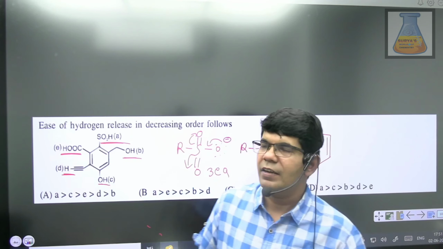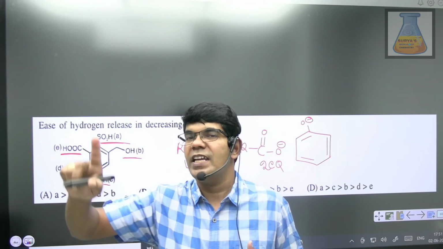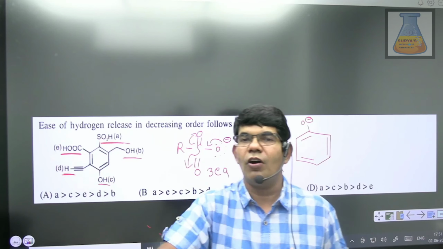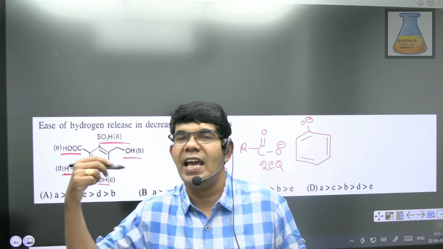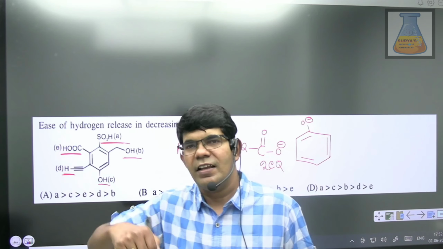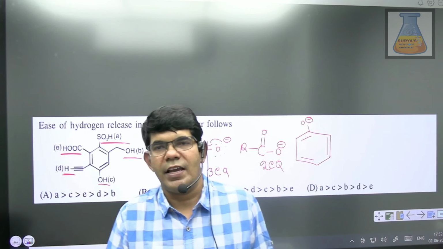That is the reason why sulfonic acid, the name itself tells you it's an acid. Carboxylic acid is an acid, but phenol, we didn't give the name as an acid. Of course, it has an acidic property. So indirectly it is conveyed that phenol is a relatively weak acid.